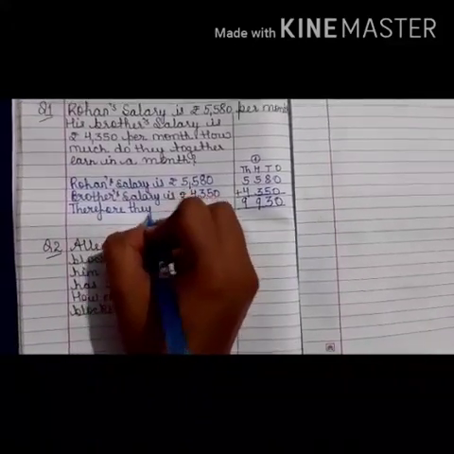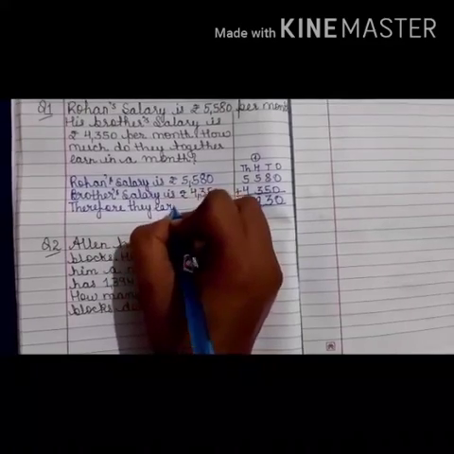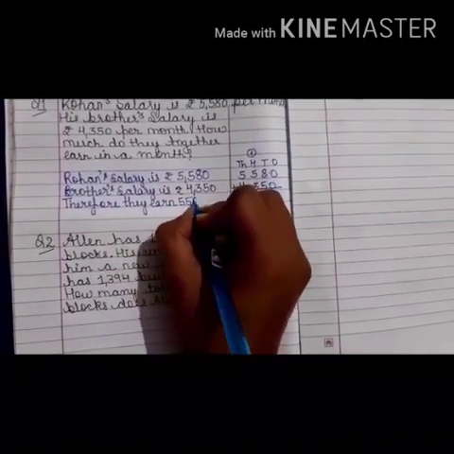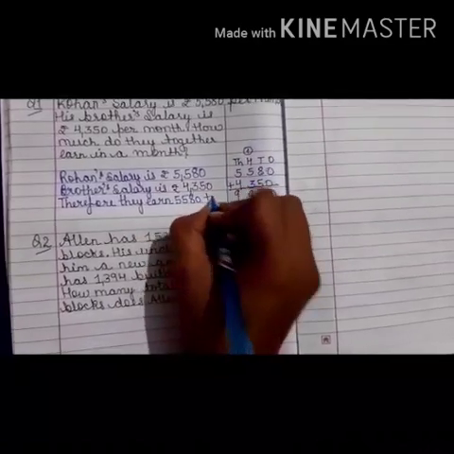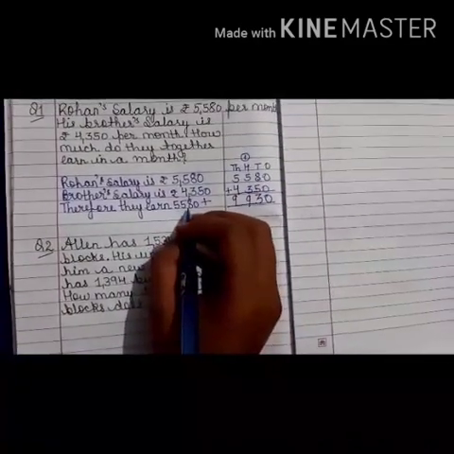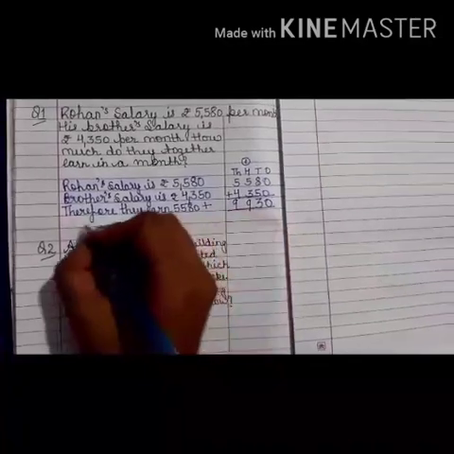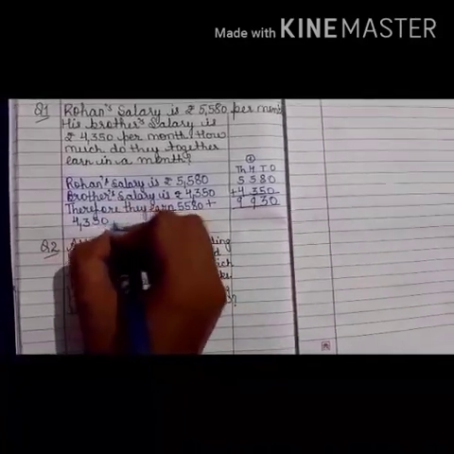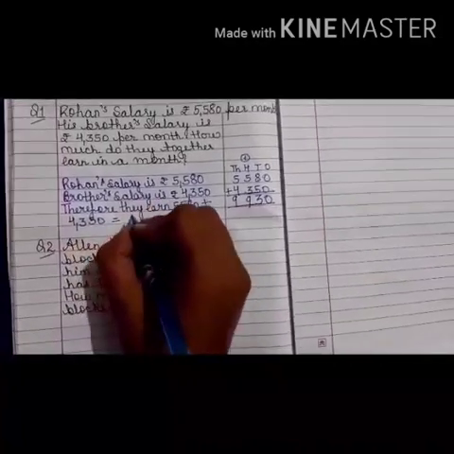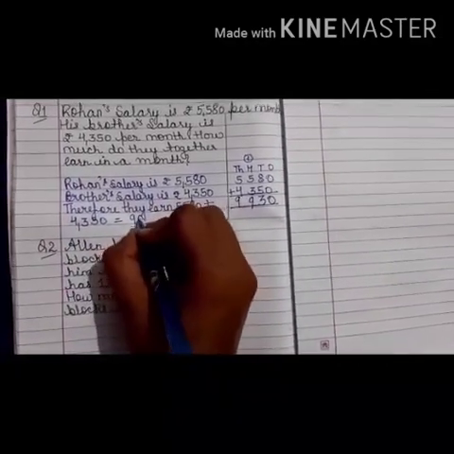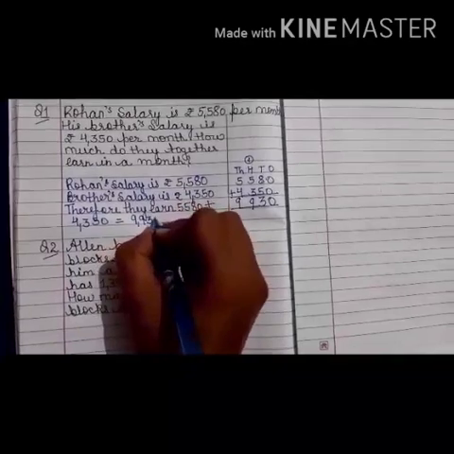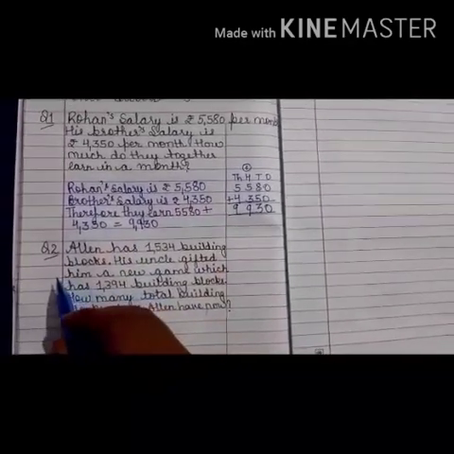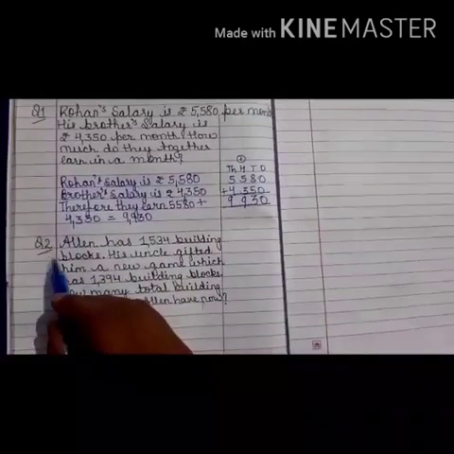So we will write, therefore, they earn 5580 plus 4350. It will give us 9930. Understood? Now let's come to the second question.